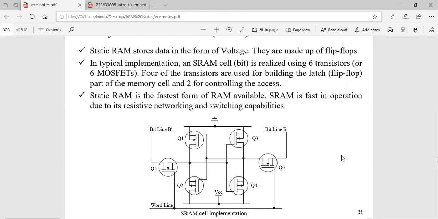And you can see one is PMOS and one is NMOS. These two are PMOS transistors and these two are NMOS transistors.